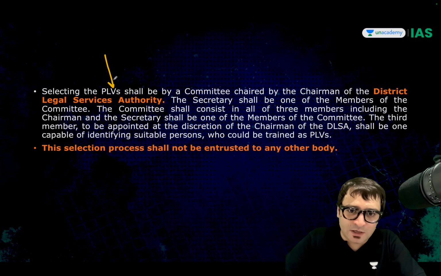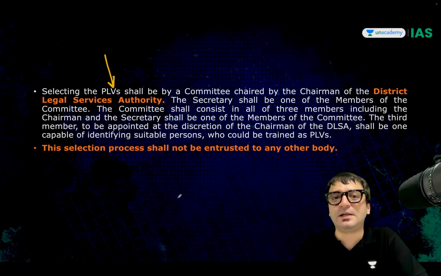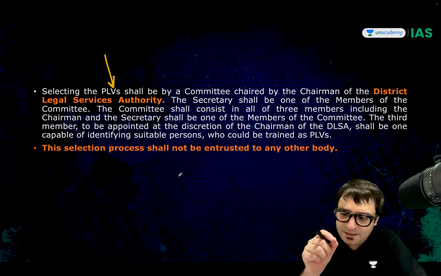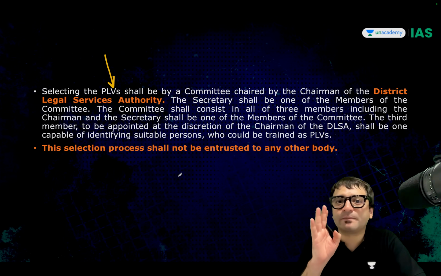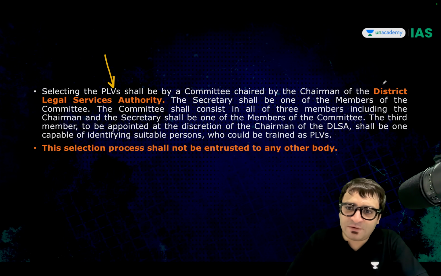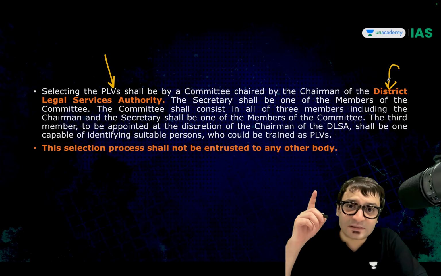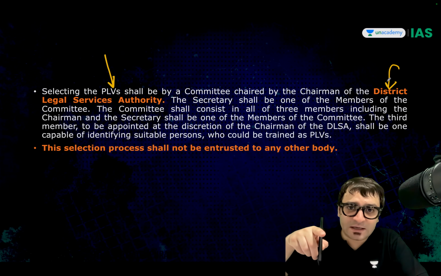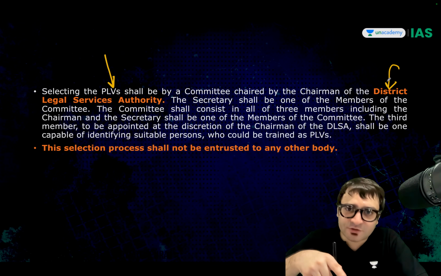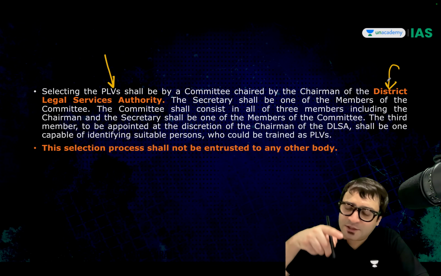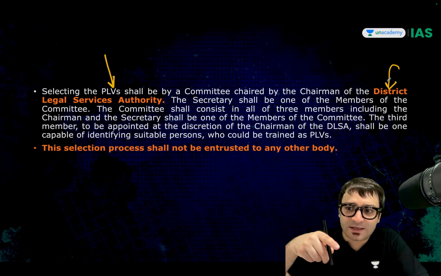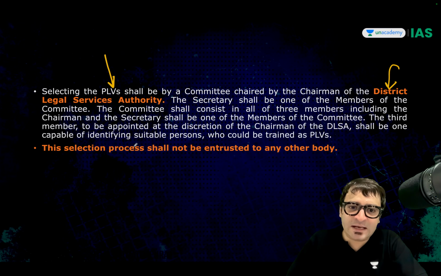Selecting the paralegal volunteers is decided by a committee, and that committee consists of 3 individuals. At the district level, we have the District Legal Services Authority, because we have the National Legal Services Authority, State Legal Services Authority, and District Legal Services Authority. The chairman of the District Legal Services Authority, the secretary of this authority, and any other member.